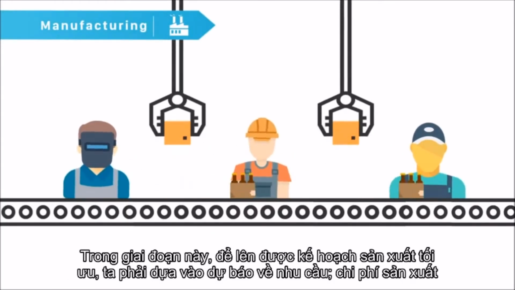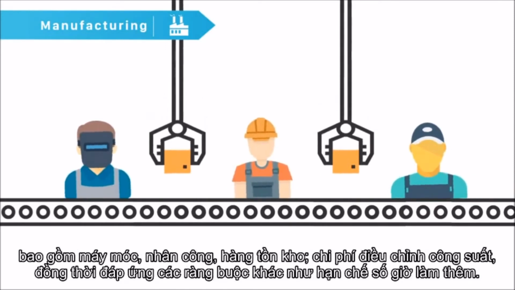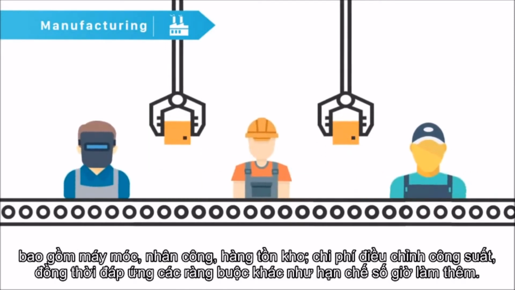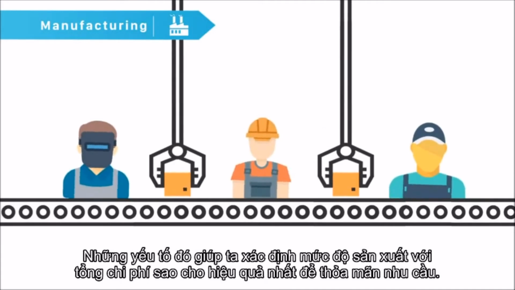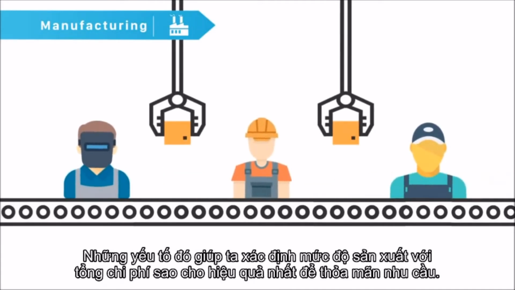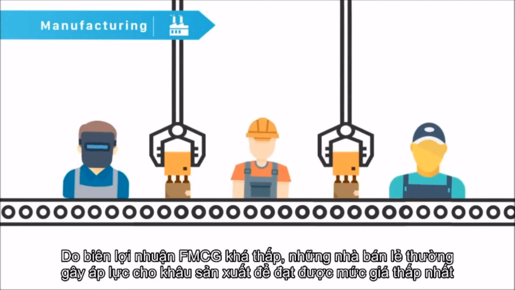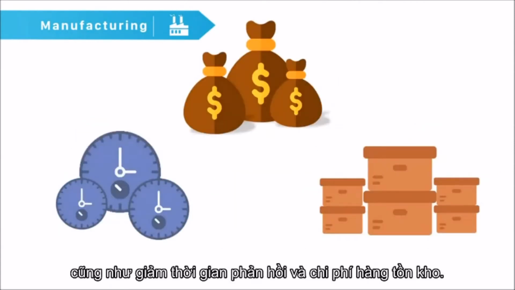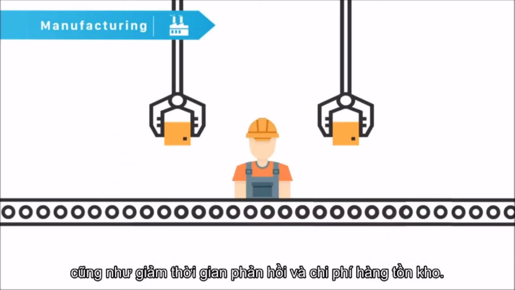At this stage, to determine the optimal production plan, we must base on the forecasted demand, production costs including machinery, labors, inventory, cost to adjust capacity, and different constraints such as limitation on overtime. Those factors help to determine the production level where total cost is the most efficient to satisfy the required responsiveness. Due to the low profit margin of FMCG, the retail sector is pressurizing the industry to manufacture at the lowest possible price and decrease the response time and inventory cost.